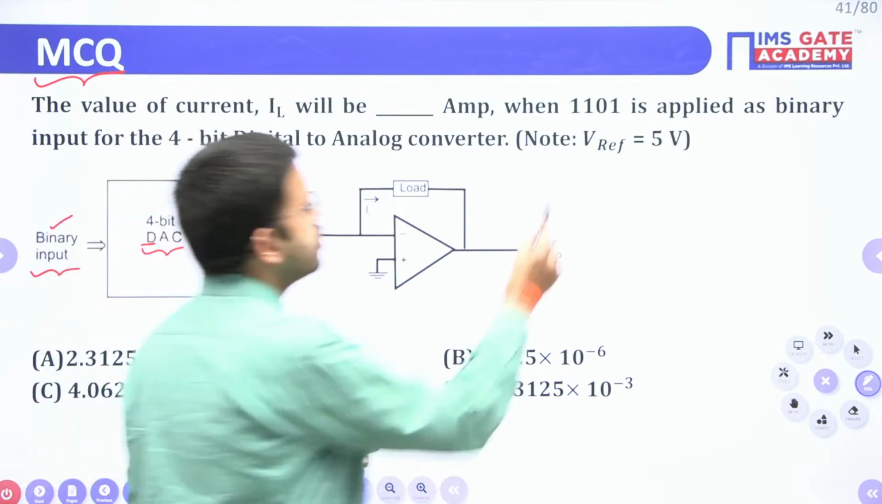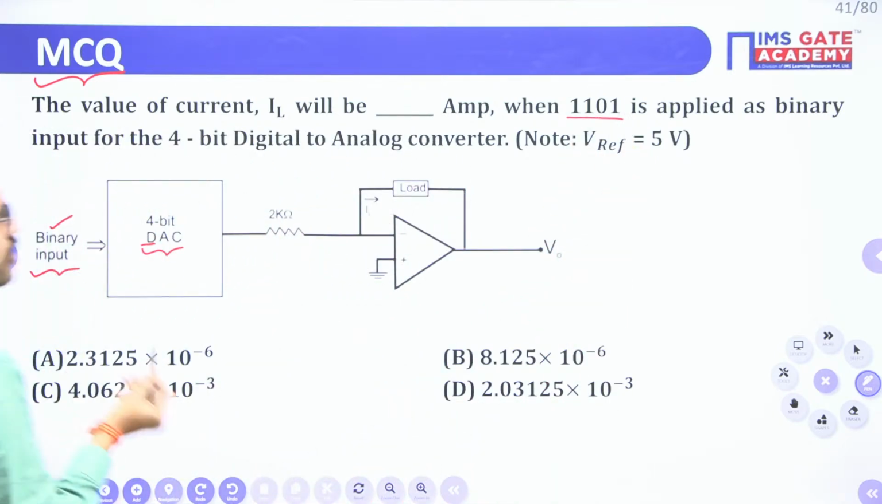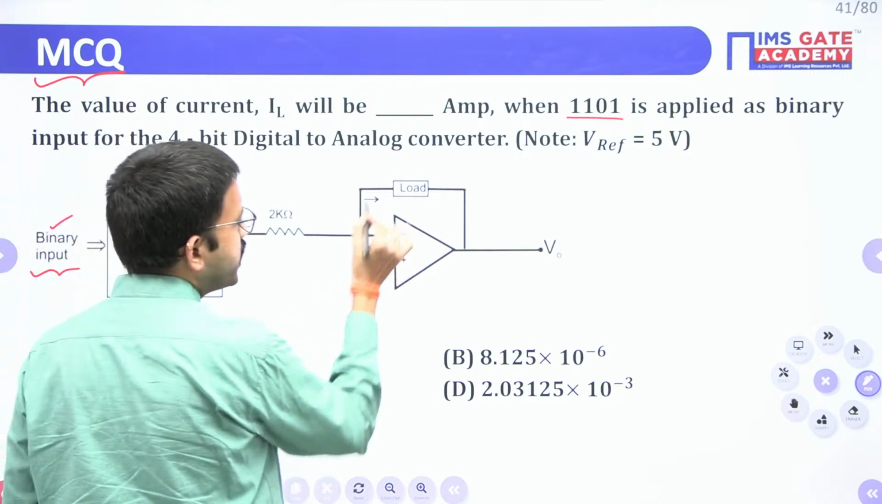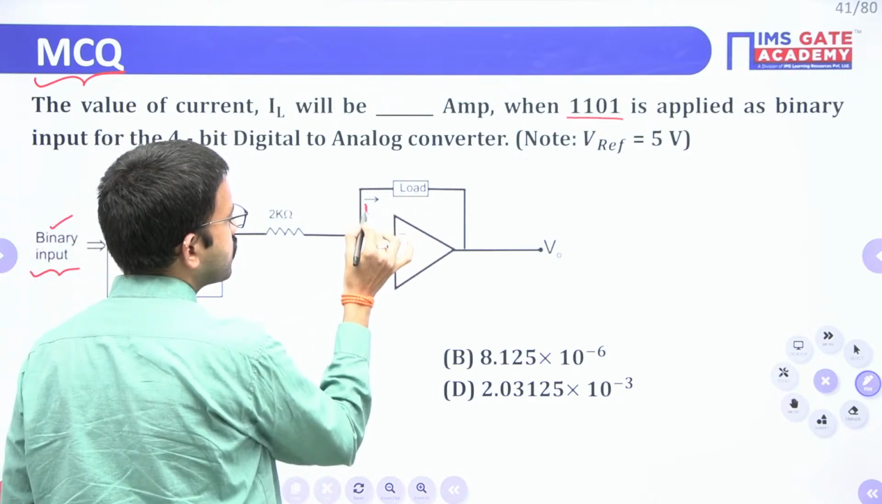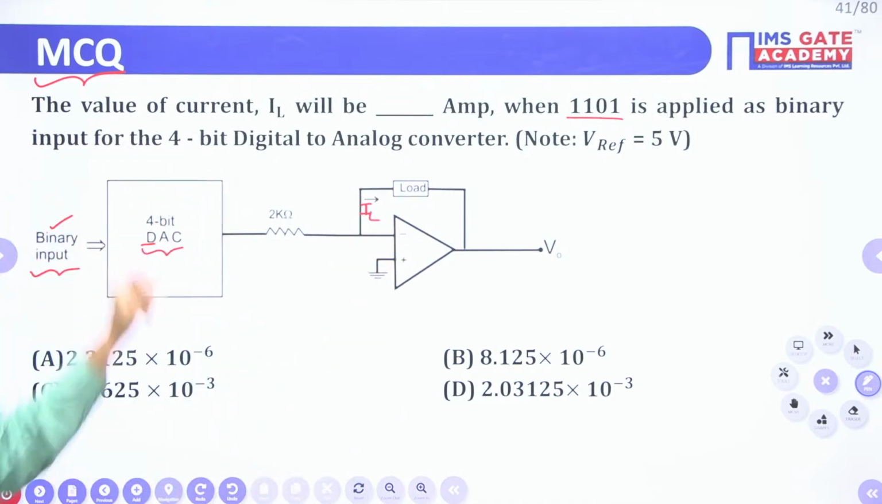Here they have given 1101 as the input. When they have given that input, here they are asking for the current flowing through this particular load, IL as they have mentioned. You have to calculate that particular current.